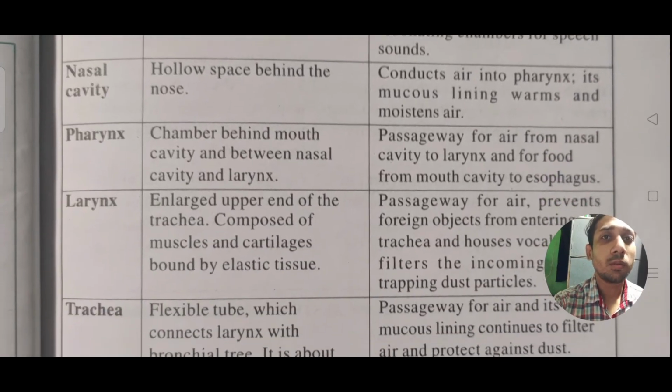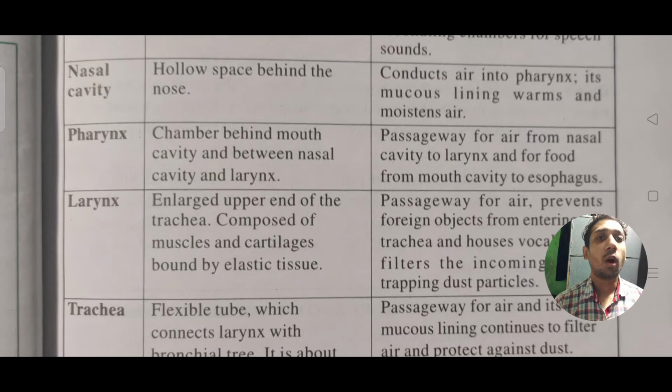Thereafter we will go to the nasal cavity. It is a hollow space behind the nose, and it conducts air into the pharynx. Its mucous lining warms and moistens the air. The nasal cavity is the place inside the nose, a hollow space, used to give a passage for the air into the pharynx.